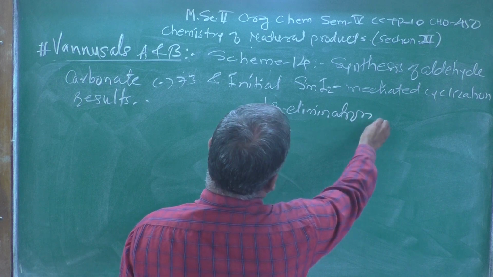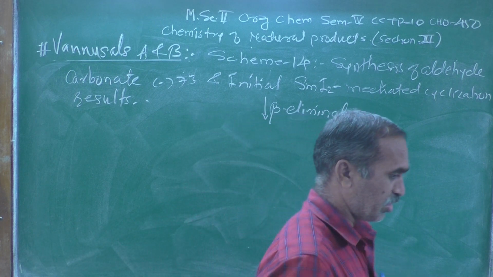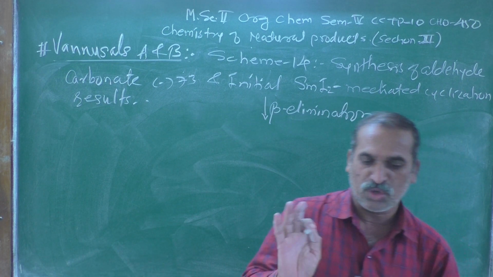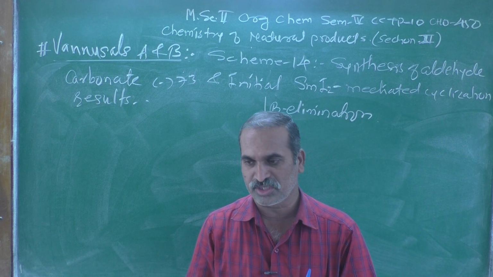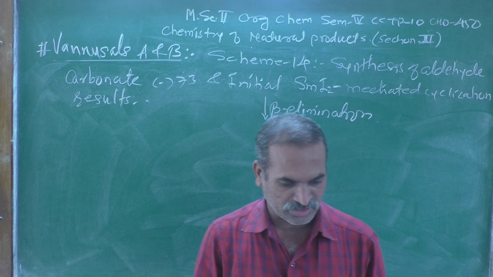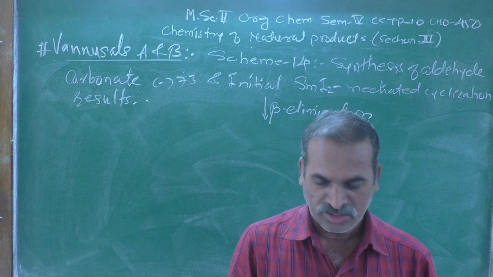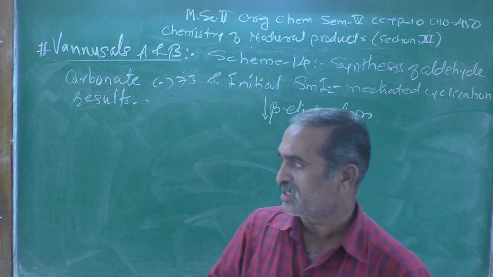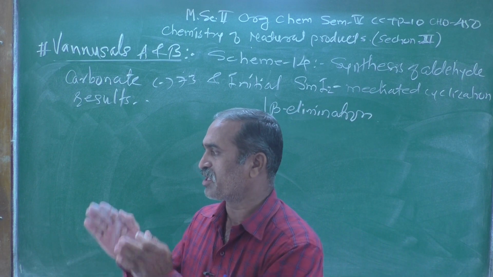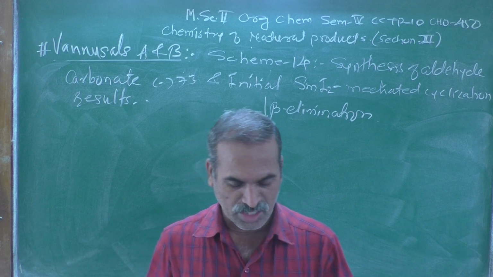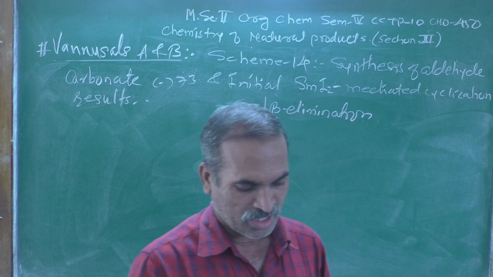As we know, beta elimination is a dehydrohalogenation reaction, and when an elimination reaction takes place, unsaturated compounds are formed.